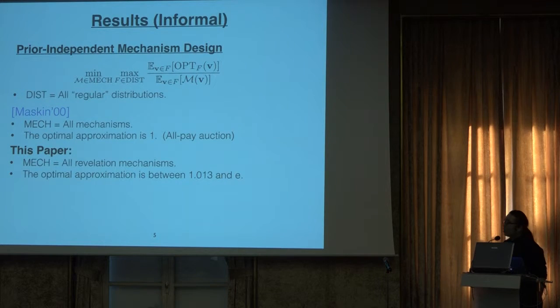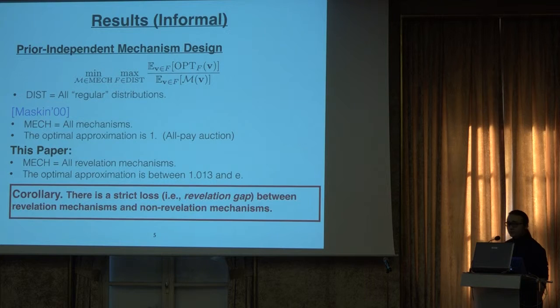And in our paper, we show that if we only consider revelation mechanisms, the optimal approximation is between 1.013 and e. In other words, there exists a strict loss between the revelation mechanism and the non-revelation mechanism. In our paper, we call this loss a revelation gap.